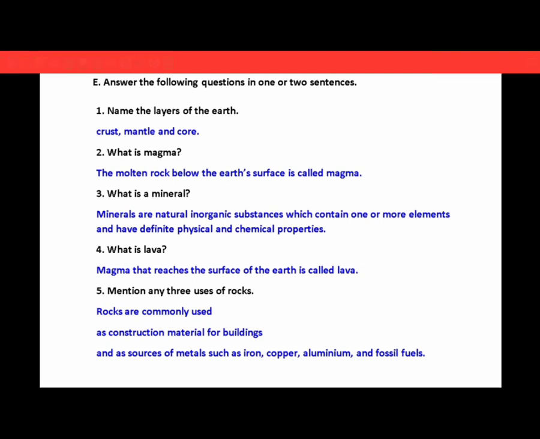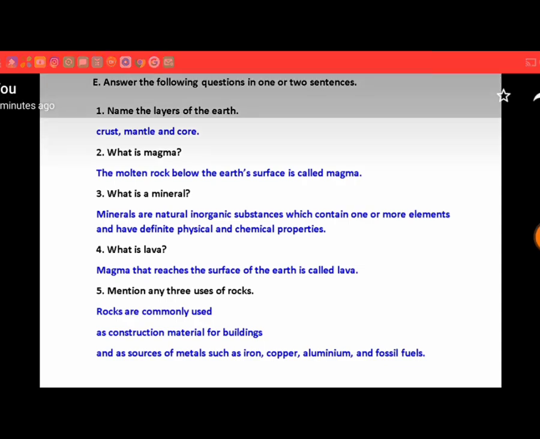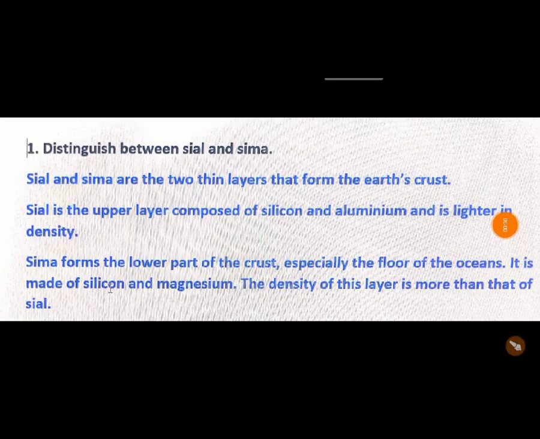Now we will do answer the following questions in 4 or 5 sentences, okay? Children, question number 1 is distinguish between Sial and Sima. So Sial and Sima are 2 thin layers that form the Earth's crust. Sial is the upper layer composed of silicon and aluminium and is lighter in density.